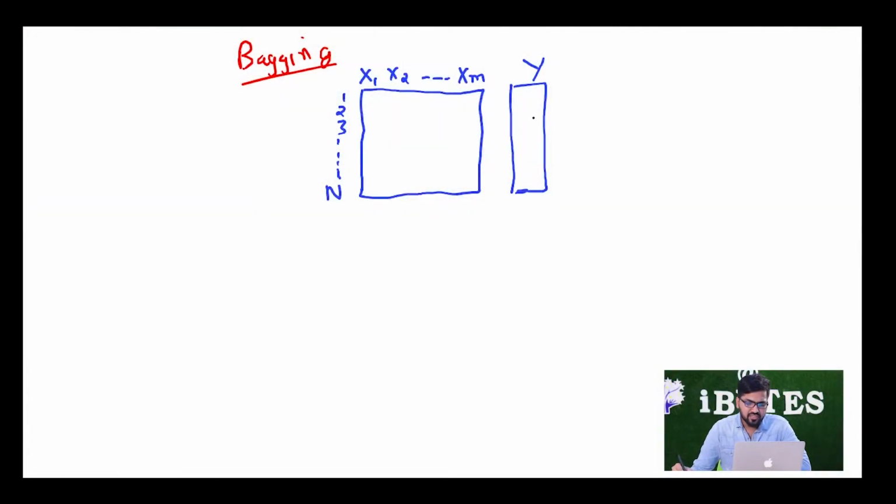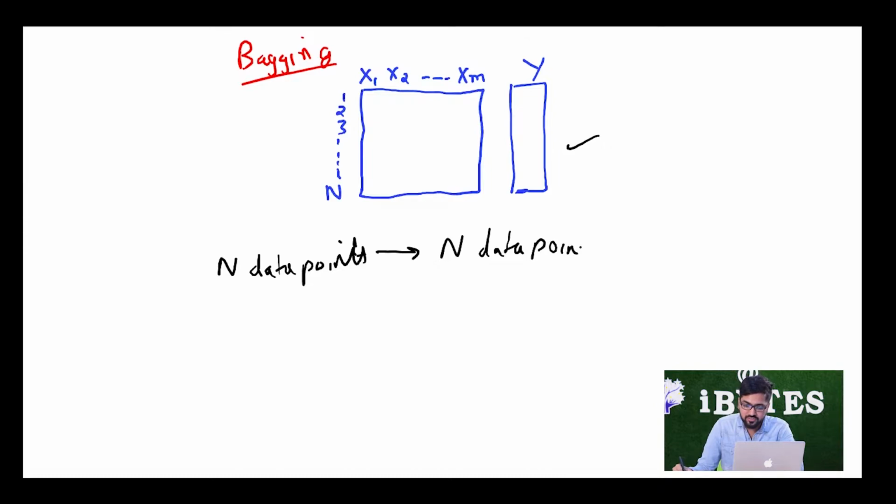Let's say this is my data, where I have n data points, from 1 to n, and I have m features, x1, x2 till xm. Instead of passing the whole data set as it is to all of our decision trees, we can pass our data set differently. To do that, out of these n data points, we can choose n data points in such a way that we do it